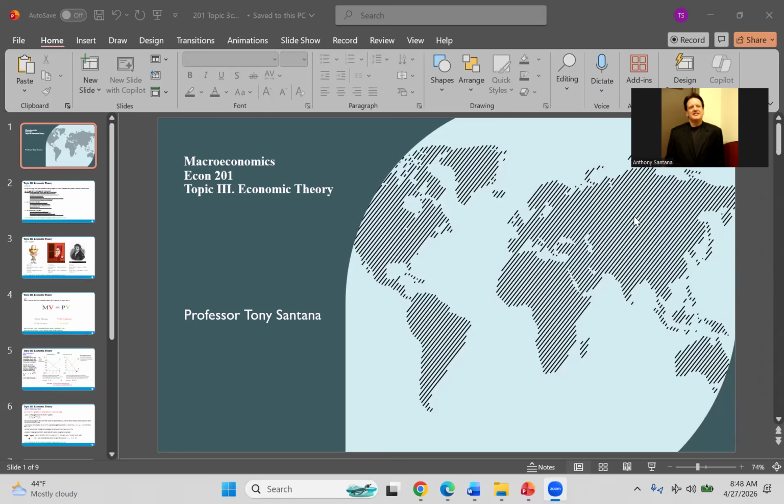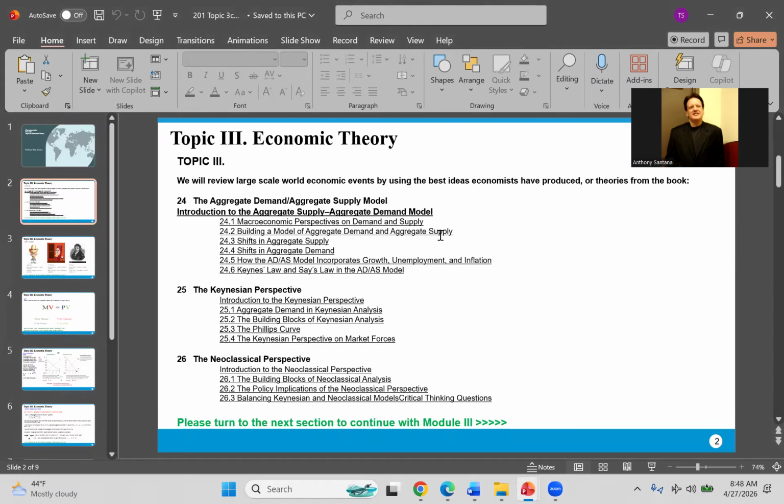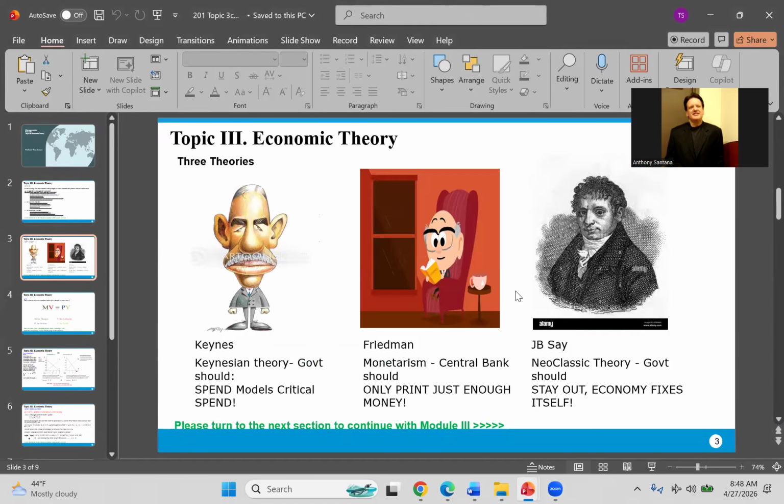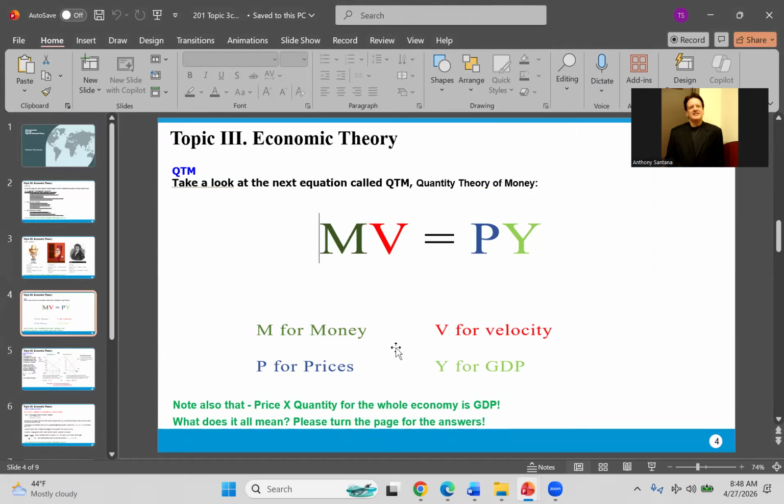Hello, students. Let's discuss the quantity theory of money. So these are the relevant chapters over here, 24, 25, and 26 for all these theories. And specifically for the quantity theory of money, this was developed by this gentleman in the middle here, Milton Friedman. And basically, you have to memorize this equation.